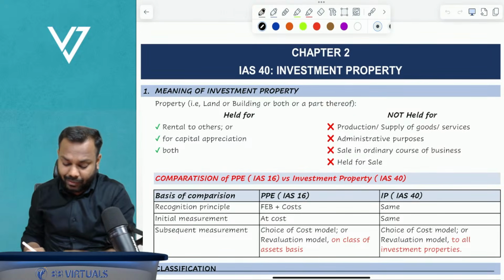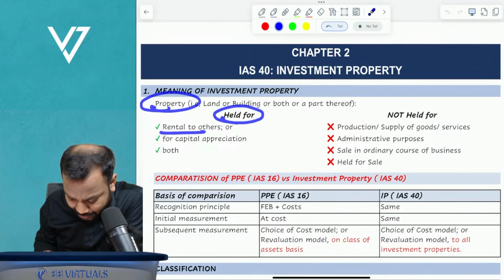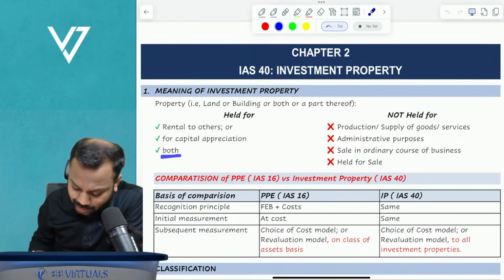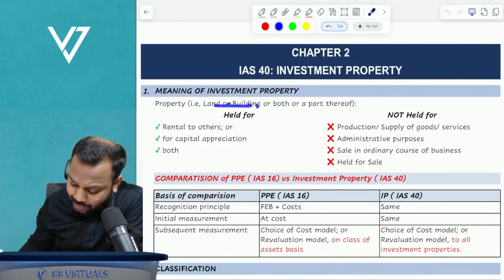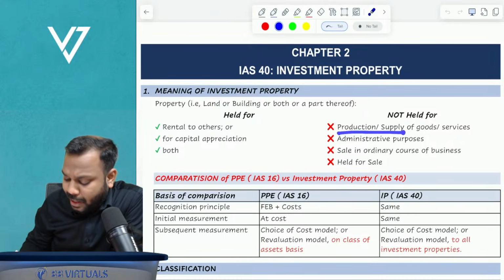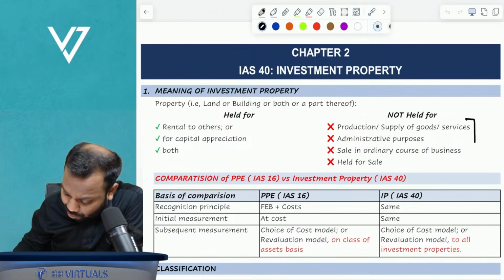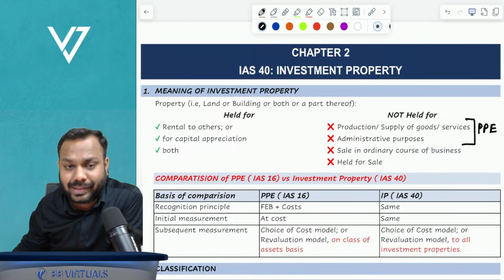That's what I have written here. If a property is held for rental to others or capital appreciation or both, these are called investment properties. But if a property is held for production or supply of goods or services, or admin purposes, then it is called property, plant and equipment in the scope of IAS 16.